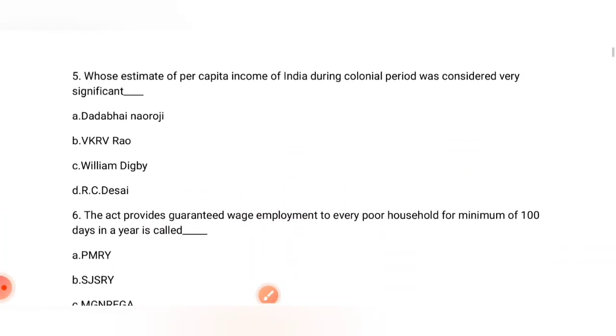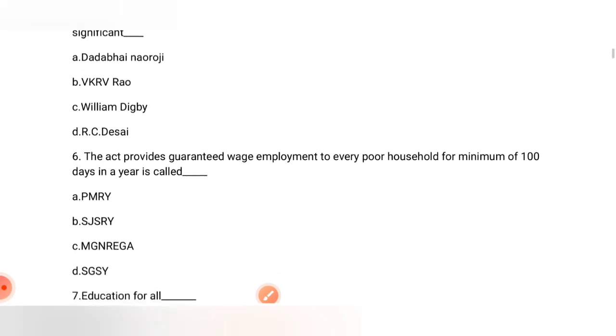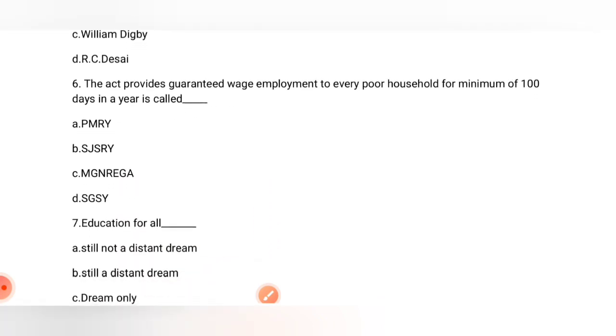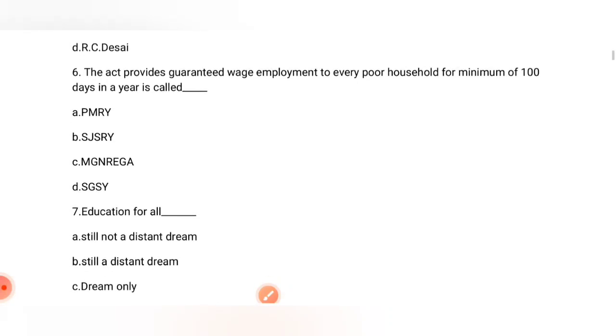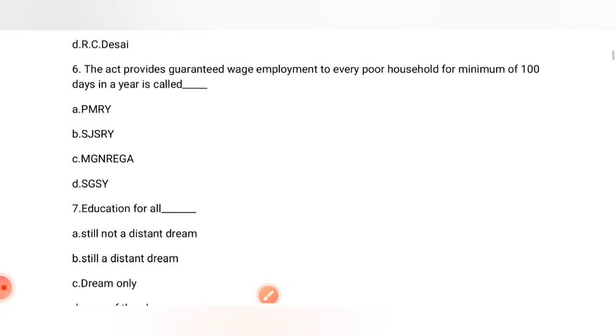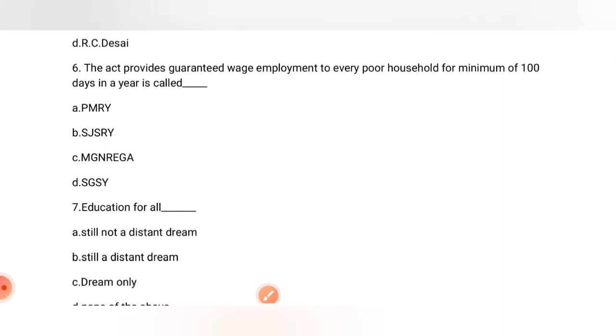Whose estimate of per capita income of India during the colonial period was considered very significant? The answer is V.K.R.V. Rao. The act which provided guaranteed wage employment to every poor household for a minimum of 100 days in a year is MGNREGA, which is Mahatma Gandhi National Rural Employment Guarantee Act.